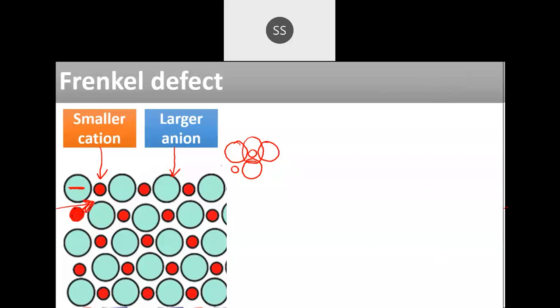Yes, very good. What is happening here is that these cations are not moving out of the lattice. They are there itself. It's like if I have this room, and one person from this place goes and sits in another place, they are just changing their place, they are not going out of this room. So the density of that particular crystal will not be affected unless they go out of the crystal. They are just shifting their place from one to another. So here the density will remain the same. Remember, for the Frenkel defect, density remains the same.